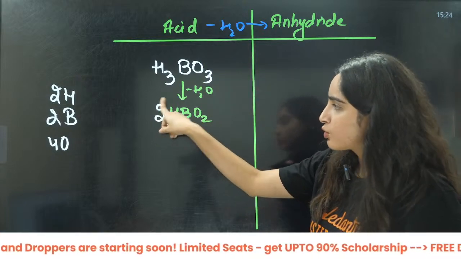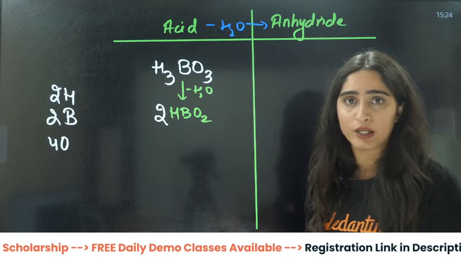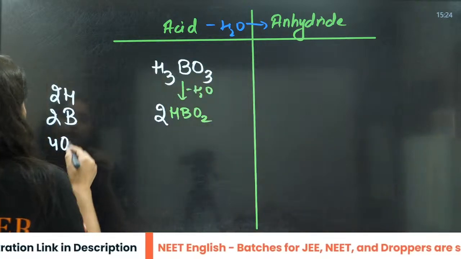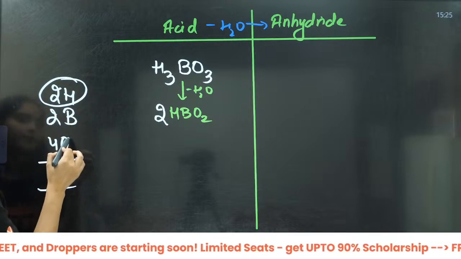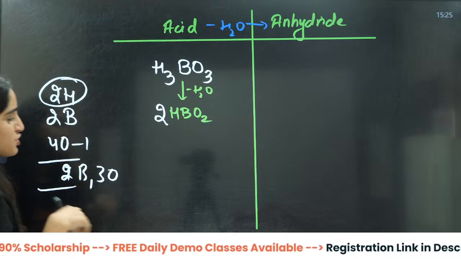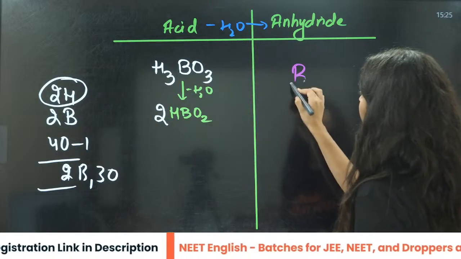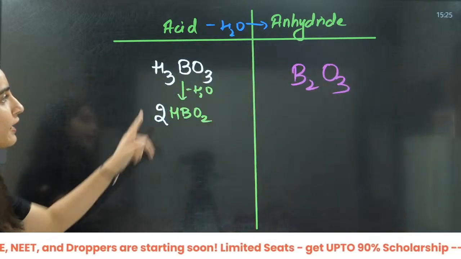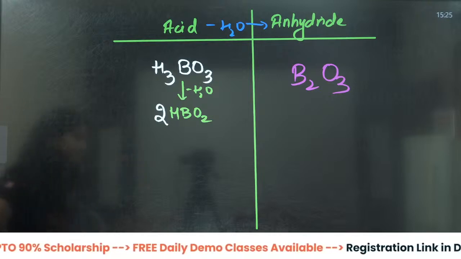So what I'll do? 2 moles of this, because in a beaker there are not just 1 or 2, there are millions and trillions of molecules, right? So from 2 molecules, I'll take 2 water: 2 hydrogen and 1 water, so it will be 2 boron and 3 oxygen. That means the answer is going to be B2O3. That is the anhydride of H3BO3, right?